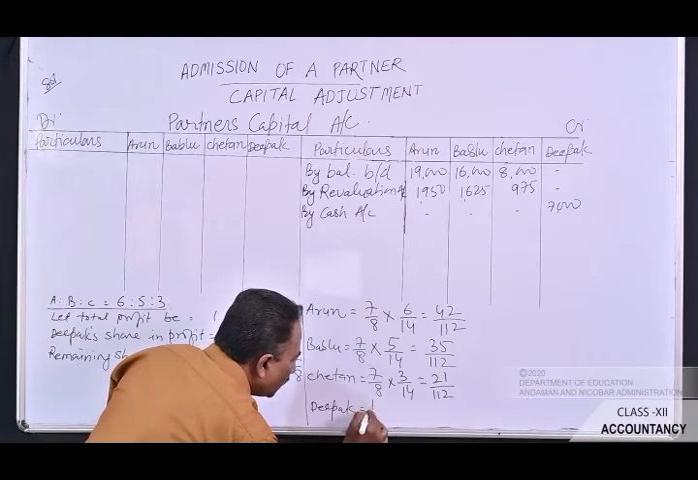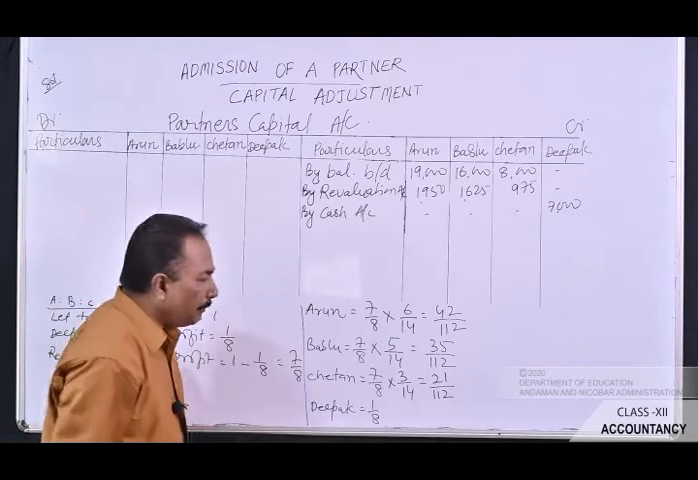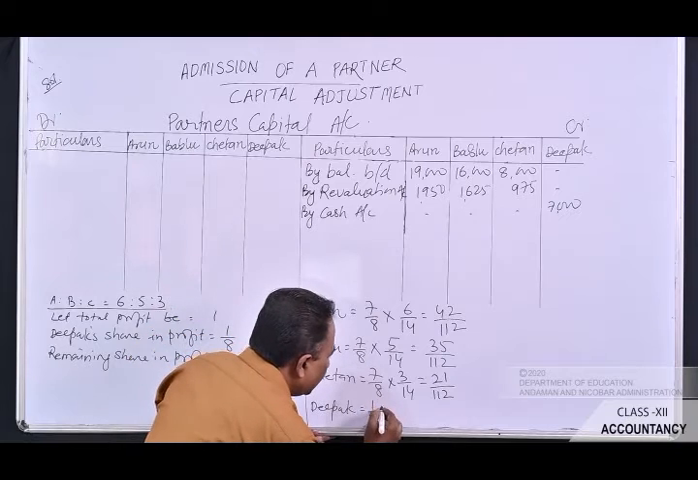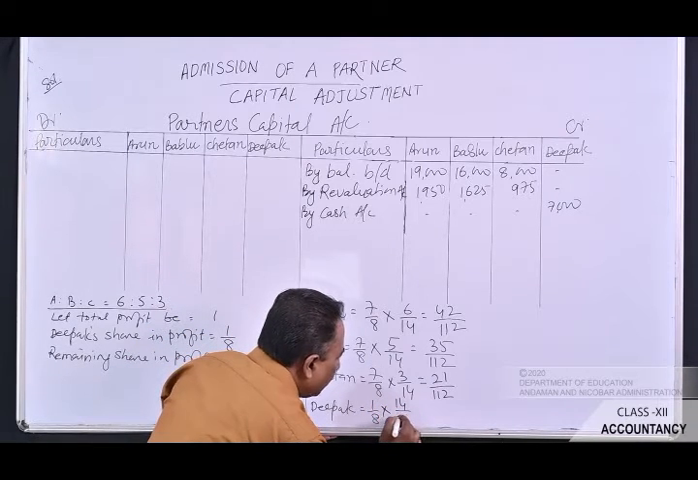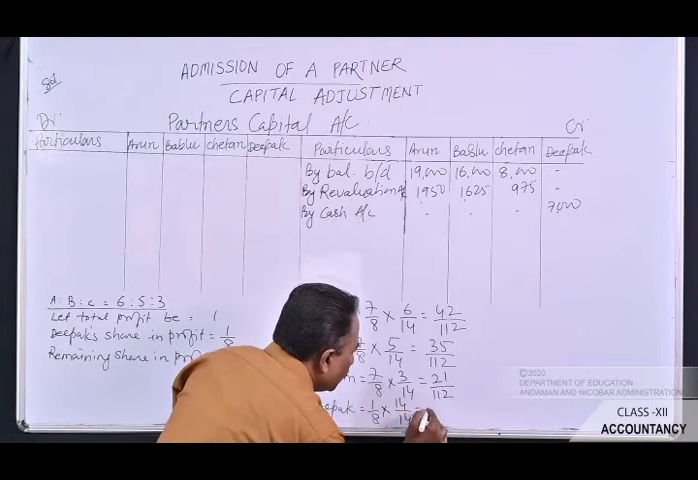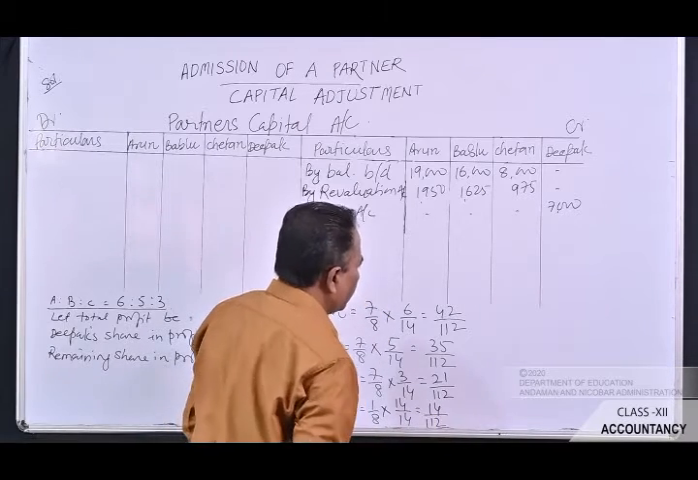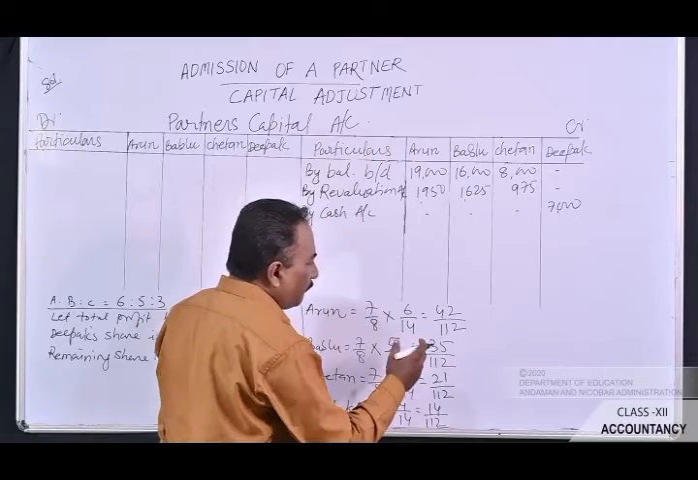Deepak got 1 by 8 from the partnership business. In order to make the denominator equal, here you have to multiply it by 14. So he will get 14 by 112. Now let's calculate the new profit sharing ratio.